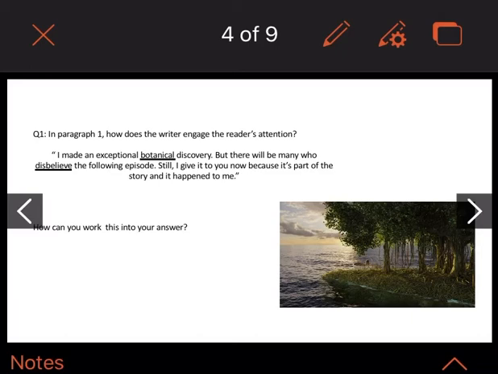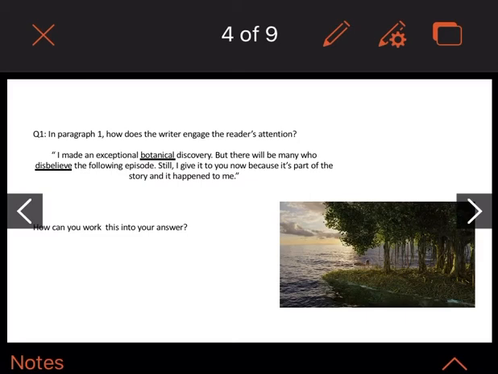So how can you work this into your answer? I mean, it's a bit interesting. We haven't read anything else. We don't know anything else about the extract, but we've got this to work with. So what's engaging at the very beginning? There'll be many who will disbelieve the following episode.